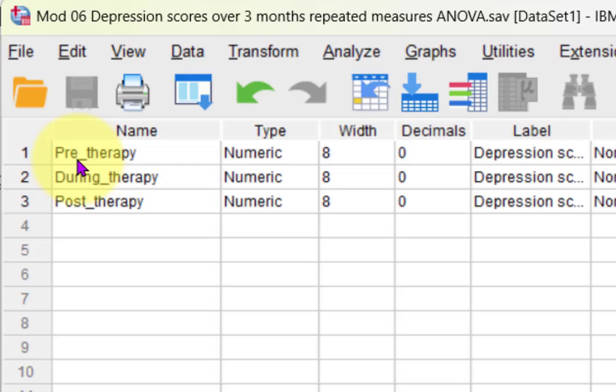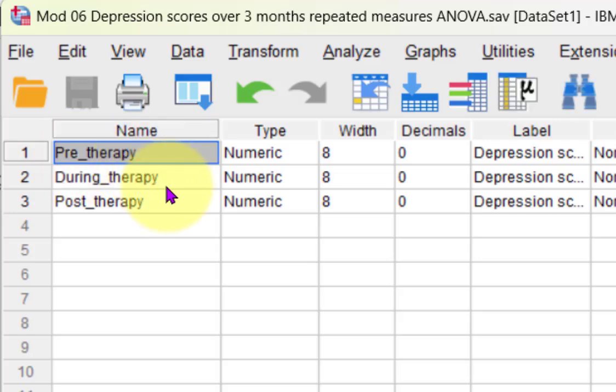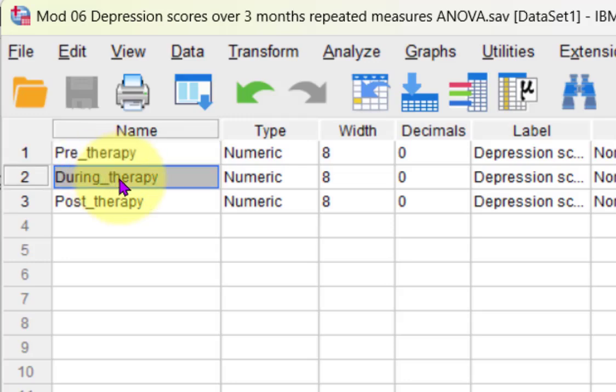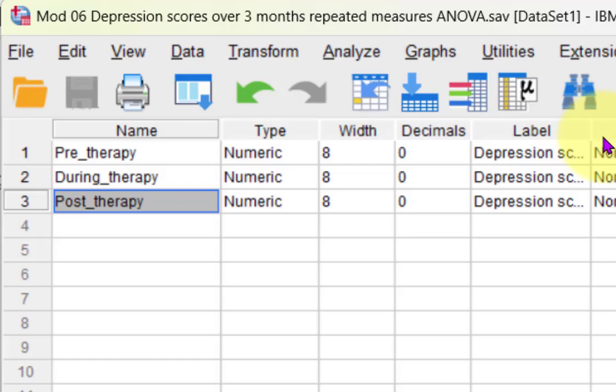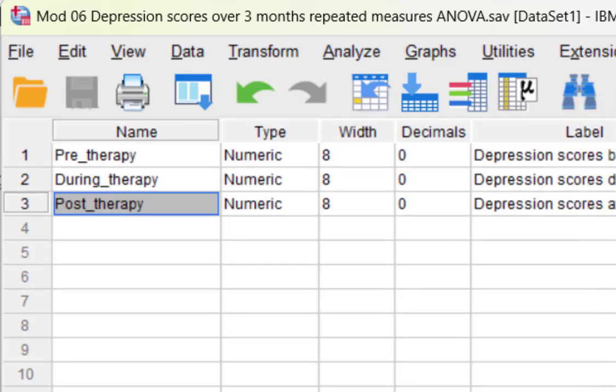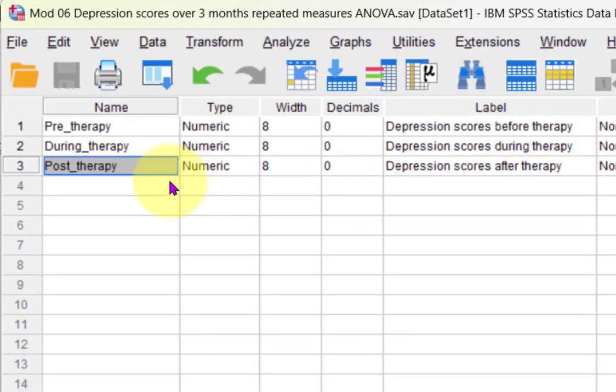If there's only 2 repeated measures, that would be a paired t-test. But if there's more than 2 repeated measures, that becomes the repeated measures ANOVA or the within group ANOVA. So we've got a pre-therapy depression score, a during therapy depression score, and a post-therapy depression score. If the therapy worked, their depression scores should go down over the repeated measures, but we're going to check them all anyway.